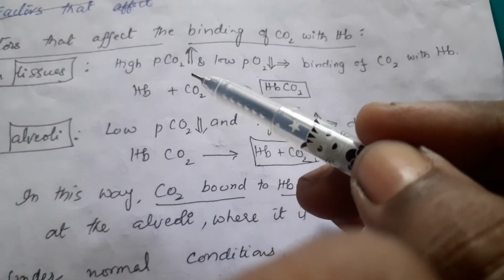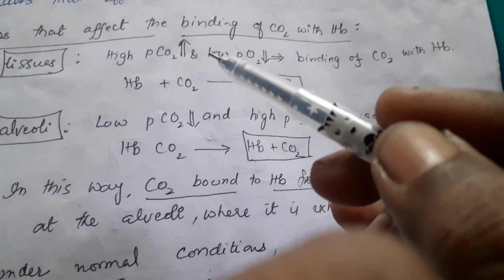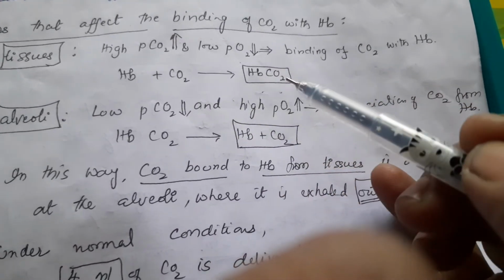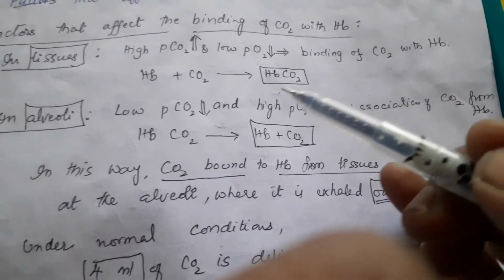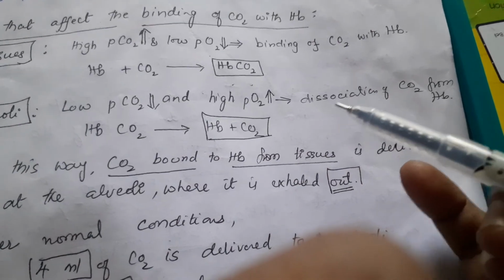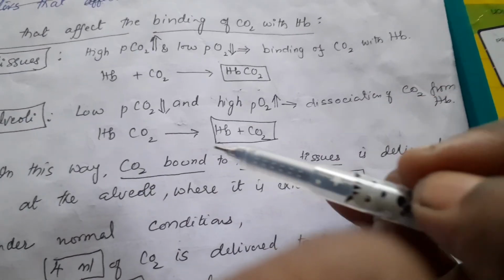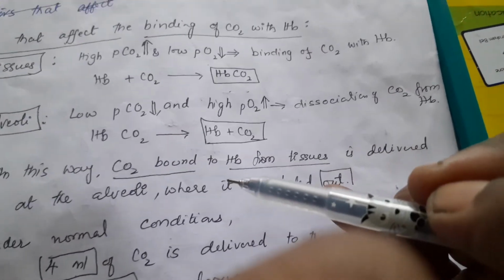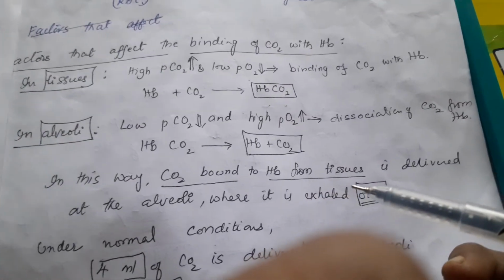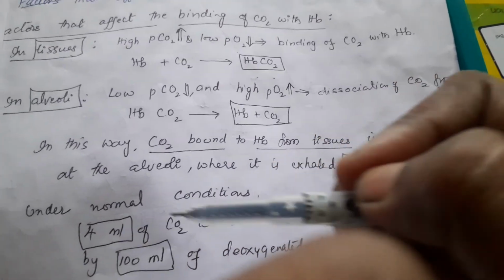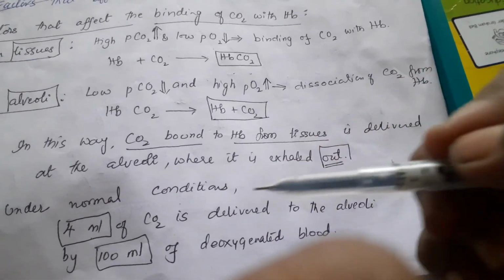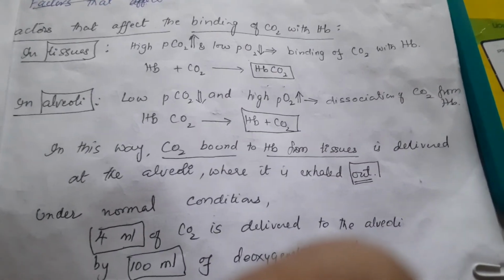So the factors that affect the binding of CO2 with Hb: in tissues partial pressure of CO2 will be higher due to catabolism, due to respiration, and low PO2 favors the binding of CO2 with Hb, forming HbCO2, that is carbaminohemoglobin. In alveoli PCO2 will be low and high PO2 favors the dissociation of CO2 from Hb. So Hb plus CO2 will be formed. CO2 bound to Hb from tissues is delivered at the alveoli where it is exhaled out. Generally, under normal conditions, 100 ml of blood will deliver 4 ml of CO2 to the alveoli. That's it.